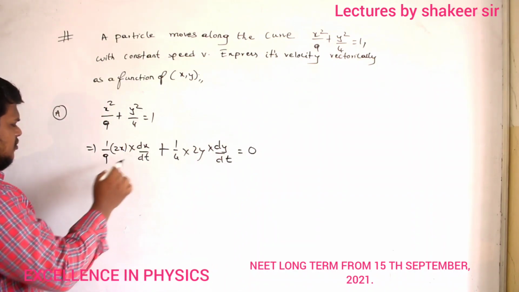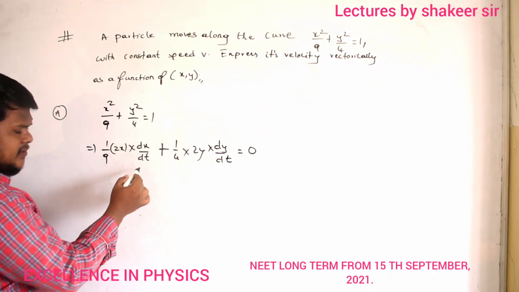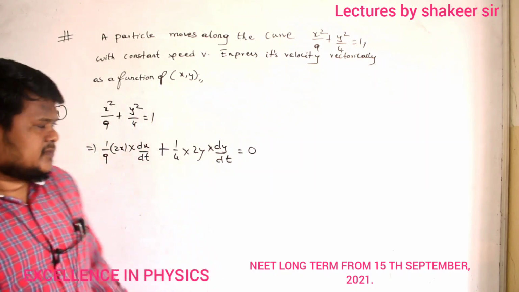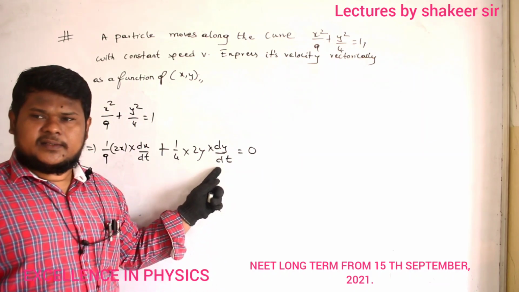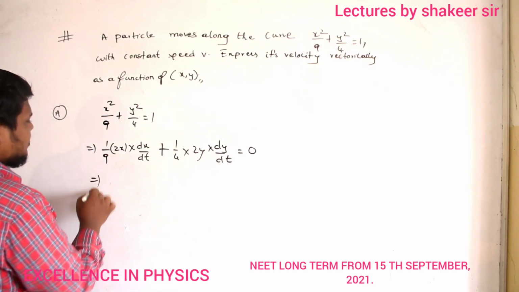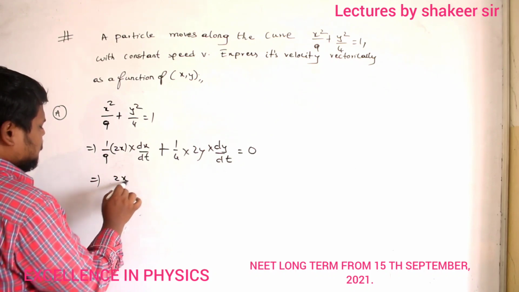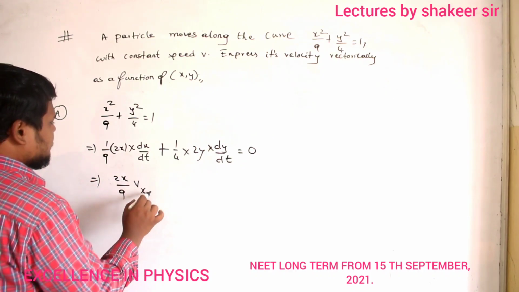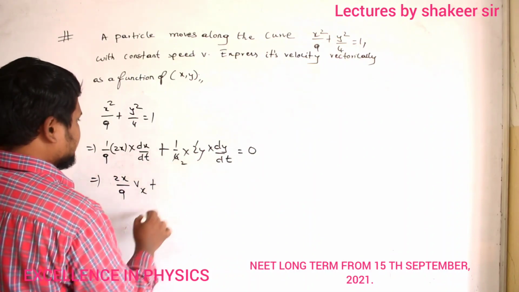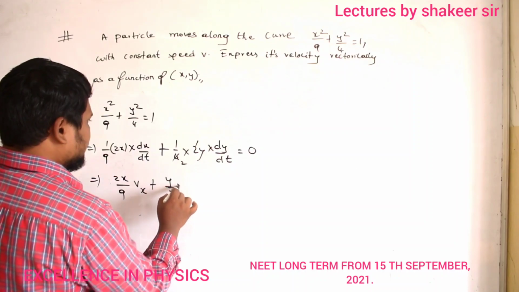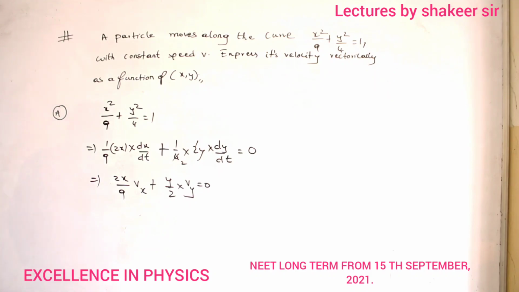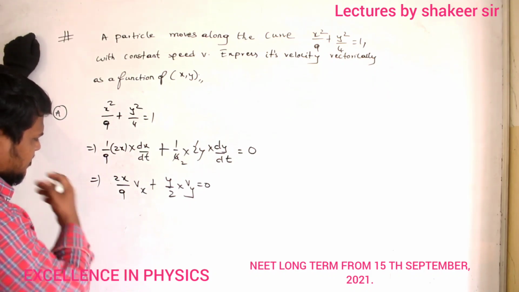Now, what is dx by dt? Instantaneous velocity. Along which axis? Along x-axis. Similarly, what is dy divided by dt? Instantaneous velocity along y-axis. So therefore, this equation, how can I write? Can I write it as 2x by 9 Vx plus 2y by 4 Vy is equal to 0? Can I write like this? Clear, number? So therefore, I got equation up to here.